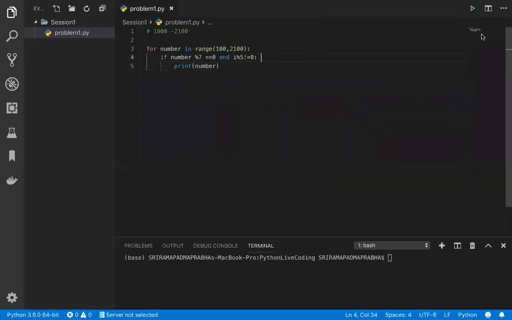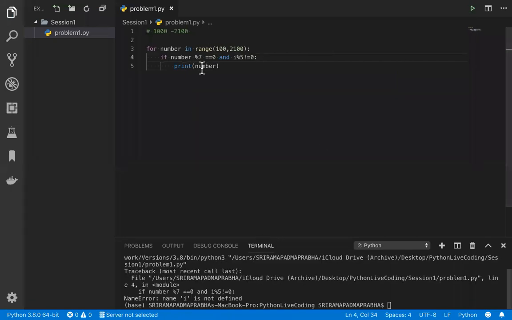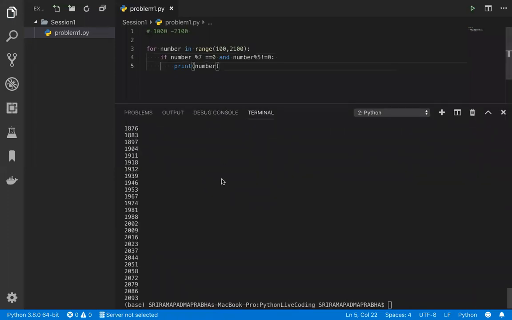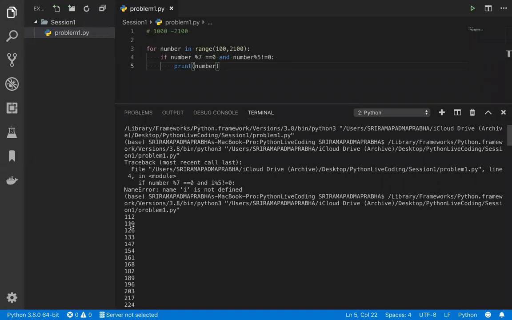It is very simple code I am executing now. So when you are executing this code, yeah, we are using that number, right? So let me use this number. Generally we use the i inside the for loop, so that is a little mistake. Okay, I got numbers here, but the problem is, I got all the numbers which are divisible by 7. So we are giving the 100, but let's give the 1000 now.